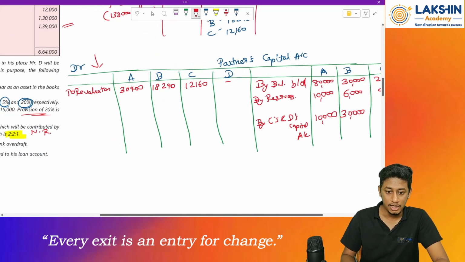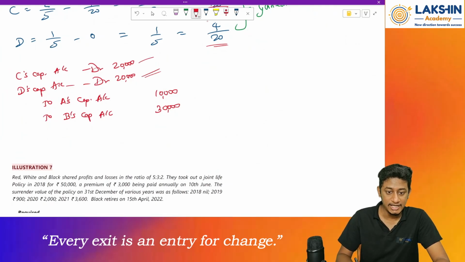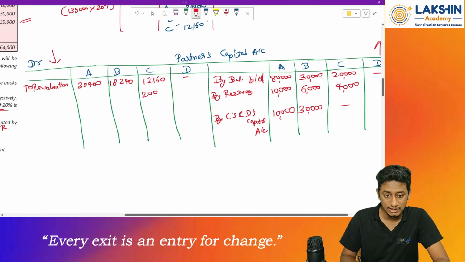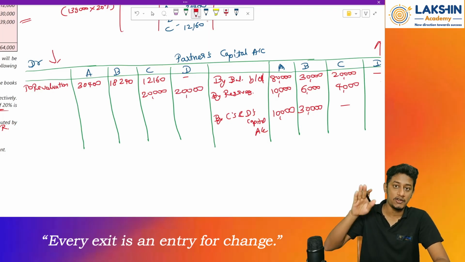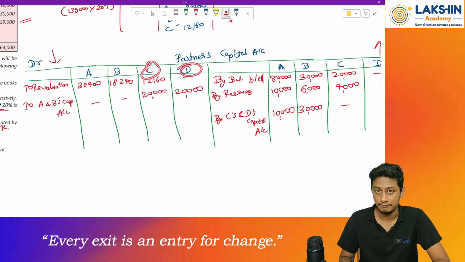Then on this side, who is paying? C and D are paying how much? 20 and 20, right? So in C's and D's capital account, on the other side, 20,000, because it will decrease the value of capital because they are paying it off to the sacrificing partners, right? So now the entry will be what? To A and B's capital accounts, because I cannot pass C and D again. Clear? Okay.